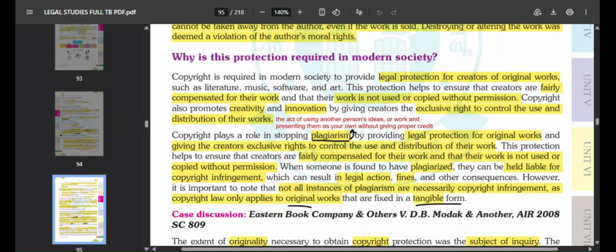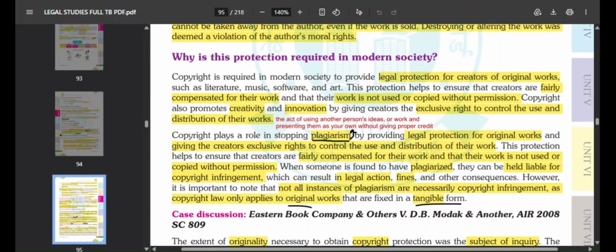So, plagiarism means when you use some other person's ideas or work and present them as your own without giving proper credit. You're using someone's idea, or someone's video, someone's work, and you're presenting it as if you have done that, and you have not even given proper credit.